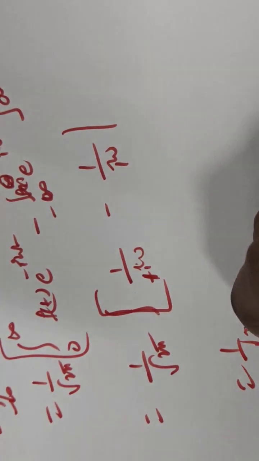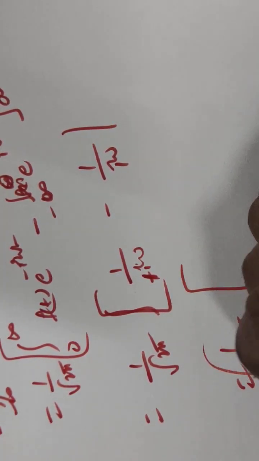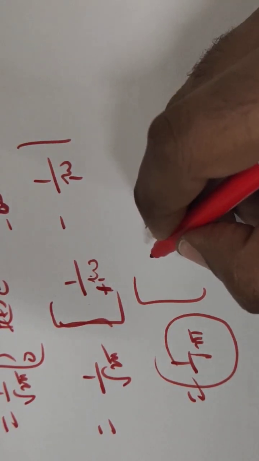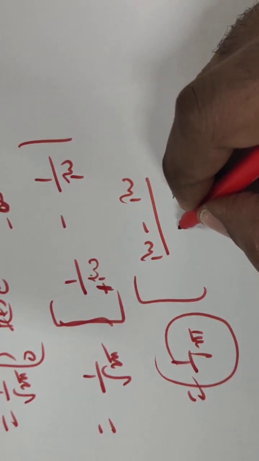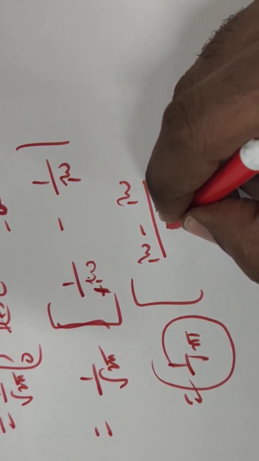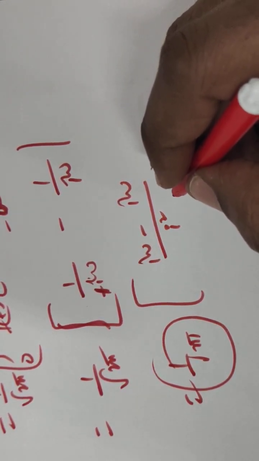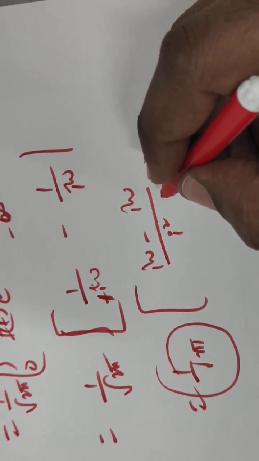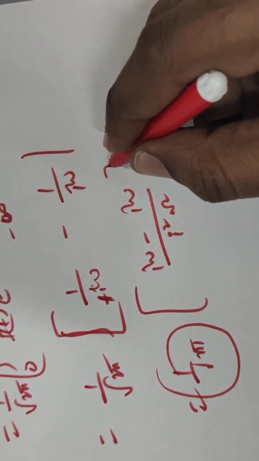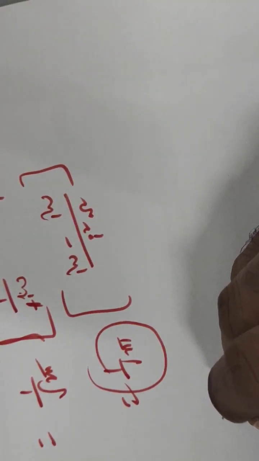Next, 1 by root 2 pi, if you neglect this constant, as it is not given in the question, so j omega minus j omega divided by j square omega square.